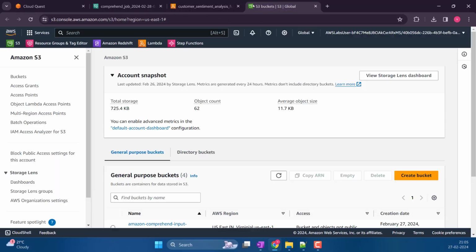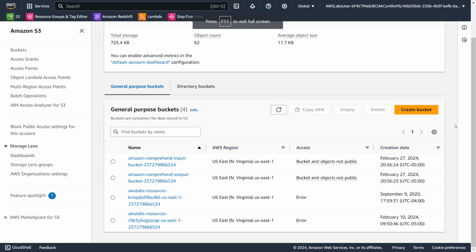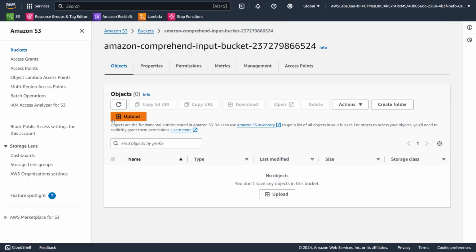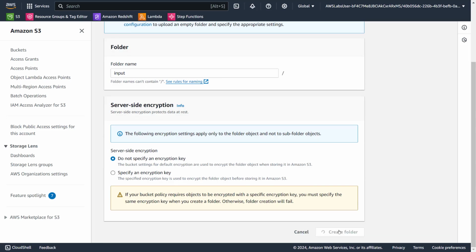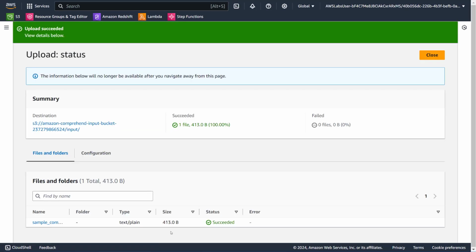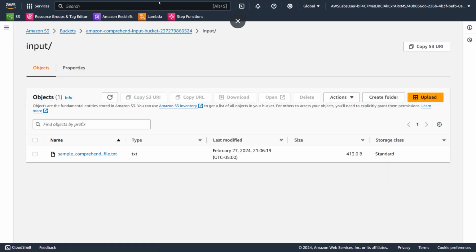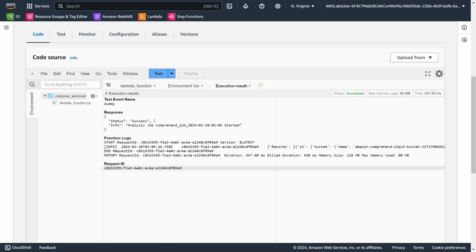So what is happening? Where is this? Okay, here we go. And let's go to our proper bucket, which should be this one. And as you can see, there is no folder called input. Create it, and let's upload a file. Okay, I uploaded it. Now let's go back to our Lambda, test it. Same thing again, but this time let's see if there is going to be any difference.